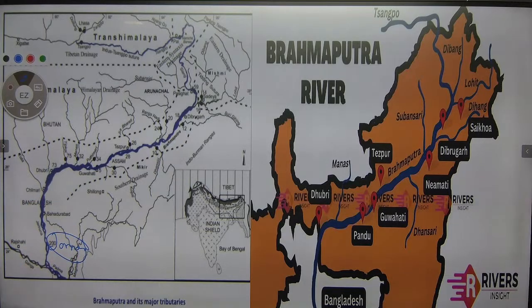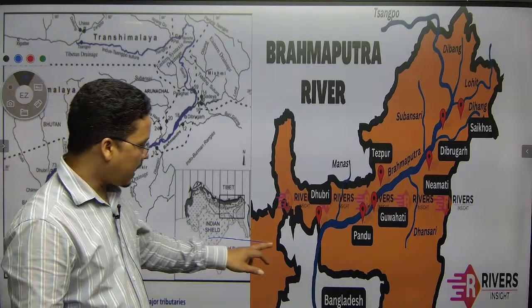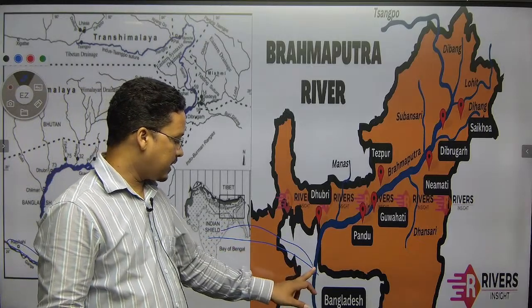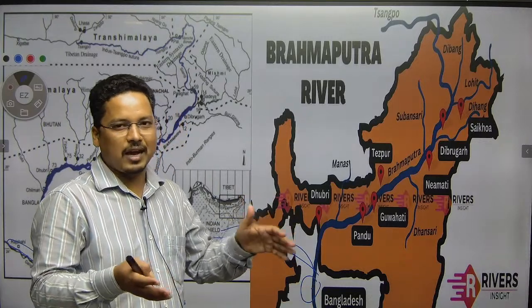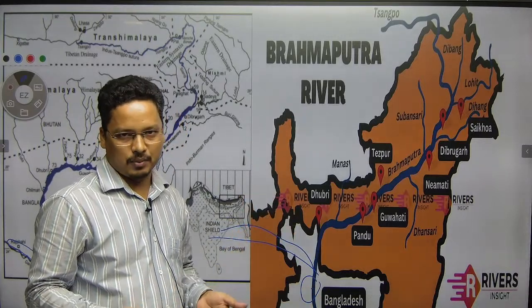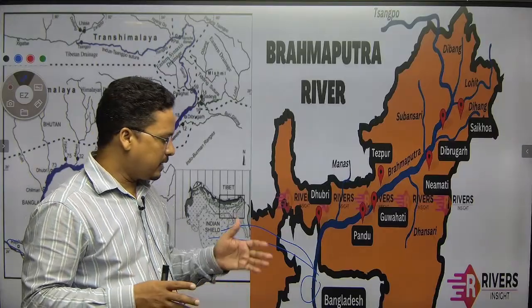Then from the other side the Ganga is coming, the Ganga will meet, and then it would become Padma. Here it would be Padma. After the meeting of Ganga and Jamuna, here Jamuna means Brahmaputra, then they will move together.